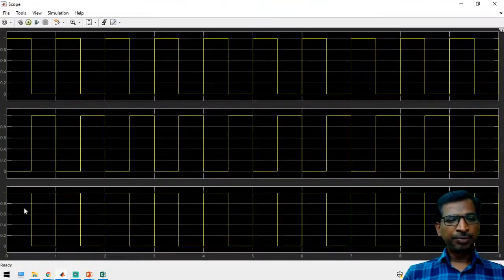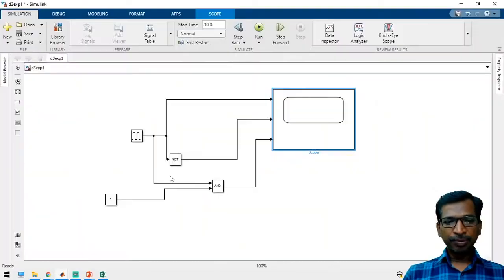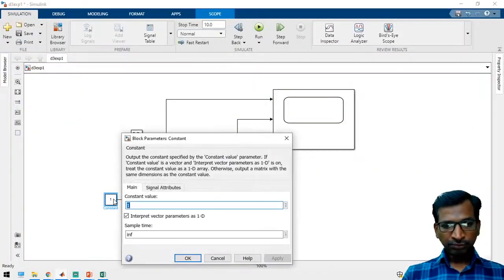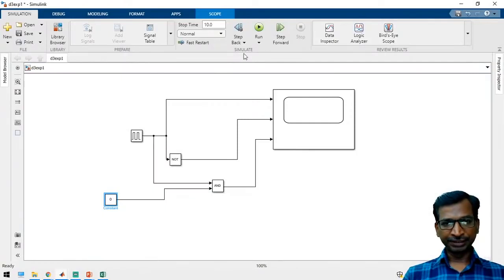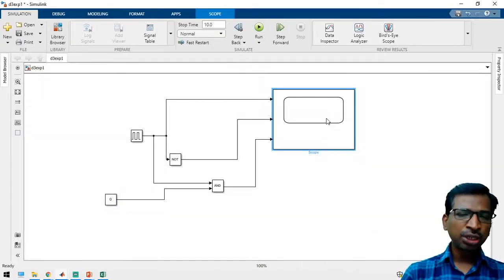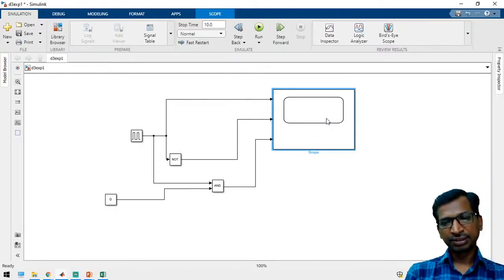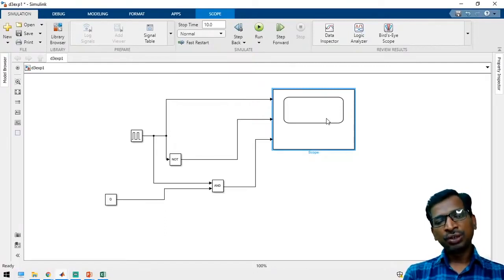So the input pulse will be replicated. Similarly, if you apply 0 value, the NOT gate we can separate. So these are simple logic functions. Like that, in MATLAB you can do any kind of logical operations. That is the beauty of MATLAB. In your engineering problem, you can implement all kinds of solutions.